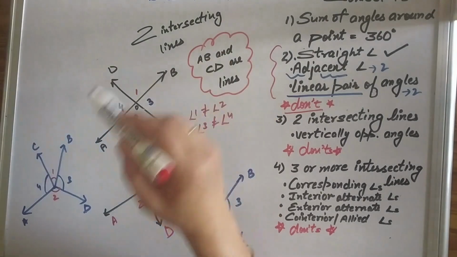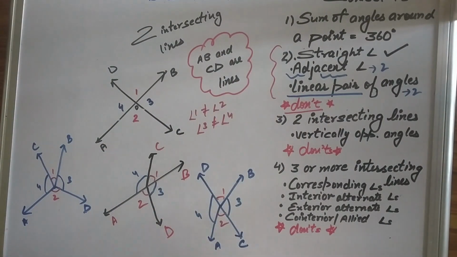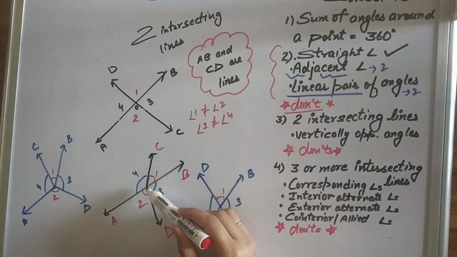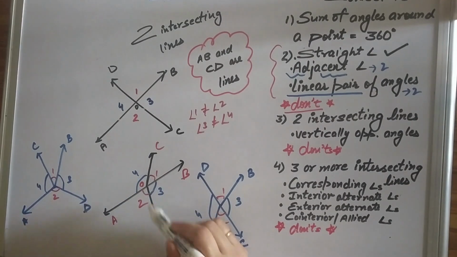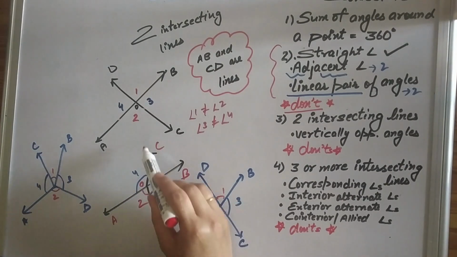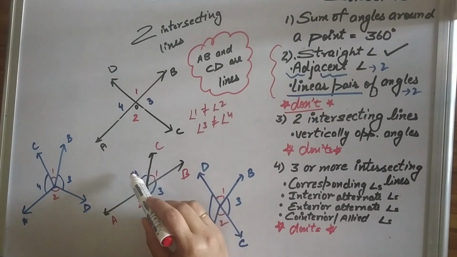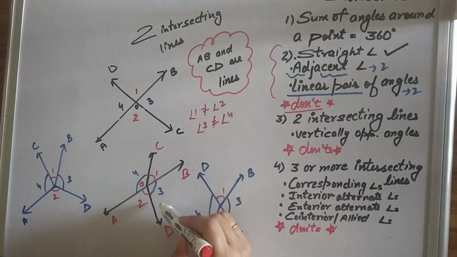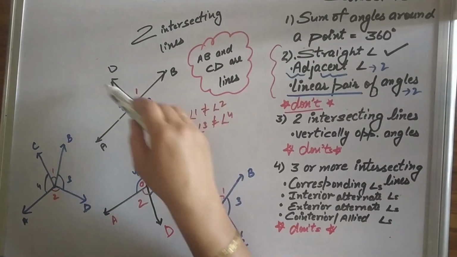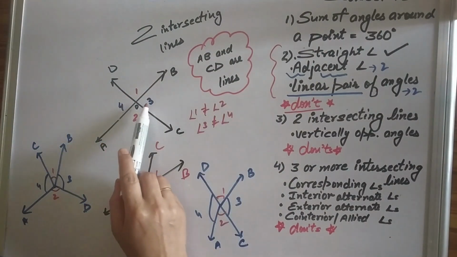But if only AB is a line and CD is not a line, there won't be 4 pairs. Because AB is a line, only 2 and 3 will sum up to 180, because the basic figure is only here. This straight angle is intersected by a common ray, OD. So 2 and 3 are 180, and here also a straight angle is divided into 2 parts by OC. So 1 and 4 are a linear pair. This is not a straight line, so these won't be. In fact, if CD is not given as a straight line, then 1 and 3 cannot be labeled as a linear pair.